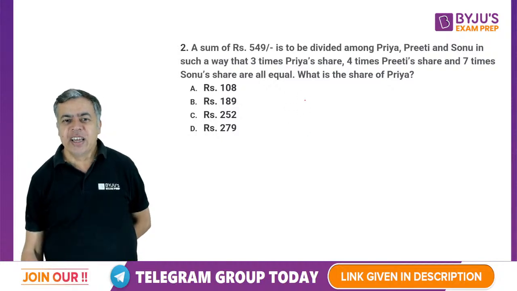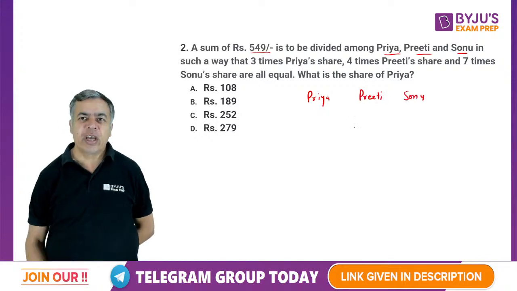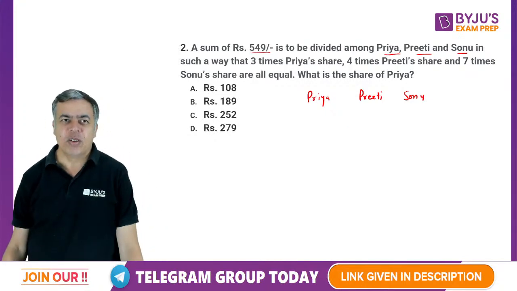So let's see here. A sum of 549 is divided among Priya, Preeti and Sonu. So there are three persons. Priya, right? You can just take A, B, C. That name doesn't matter. I'm just writing because I'm giving you time to solve it.